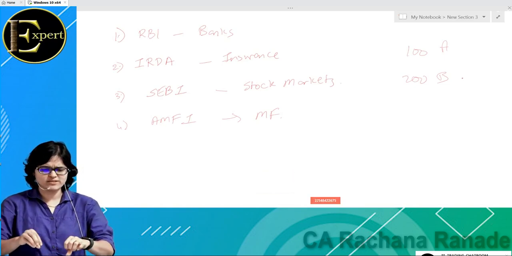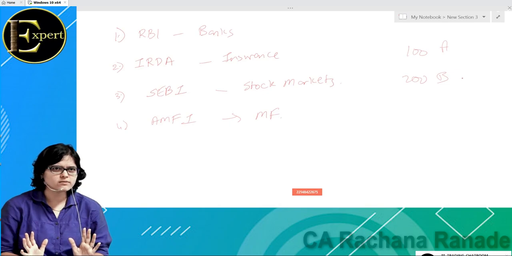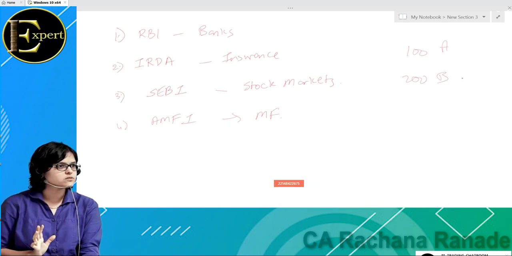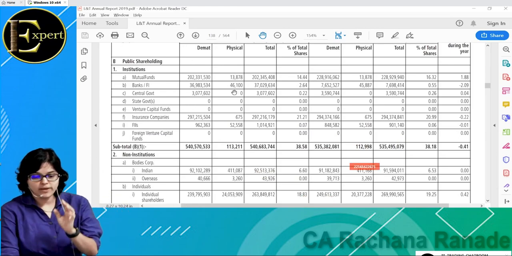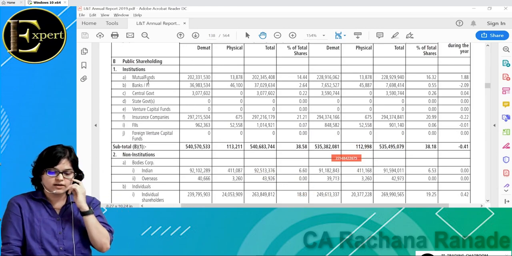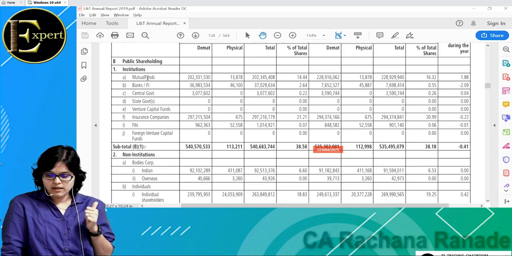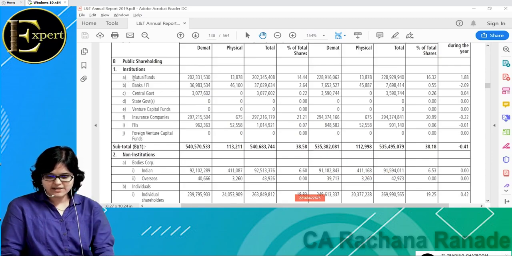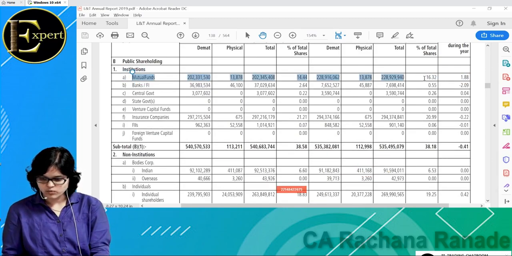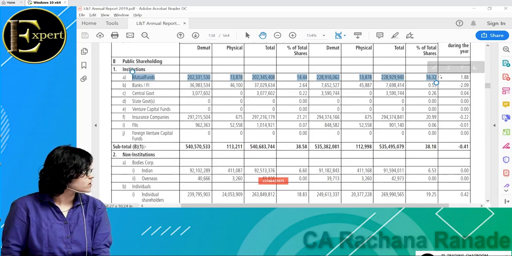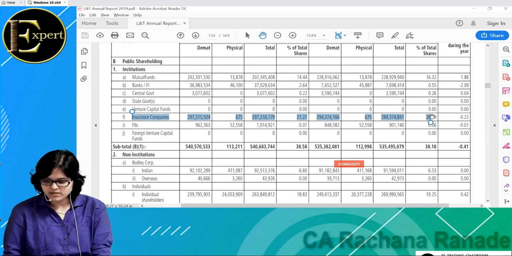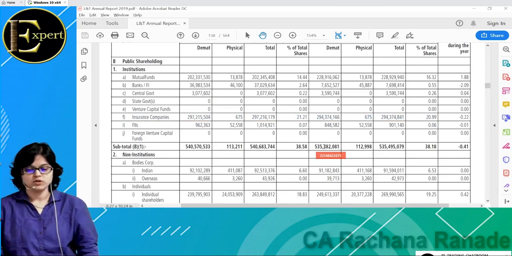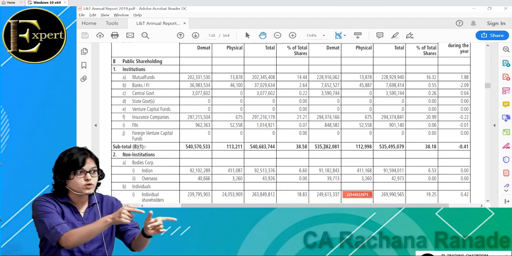Majorly it is mutual funds, with 16% of the stake of L&T held by mutual funds. Another major one is insurance companies, which is almost 20-21%. That is where we were discussing, and I came to the concept of a regulator. So assume that I am LIC of India. You all have taken out insurance policies with me. I have a lot of money. What do I do with this money? I invest in the share market. Can I invest all my money in the share market?